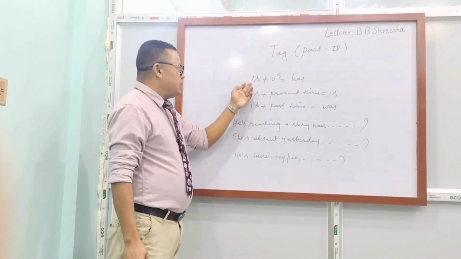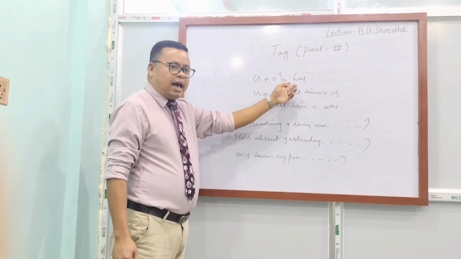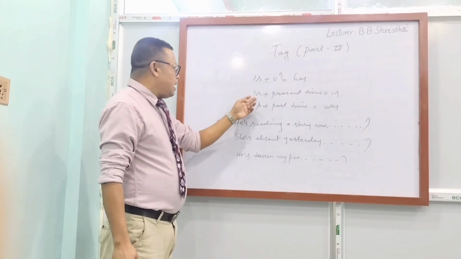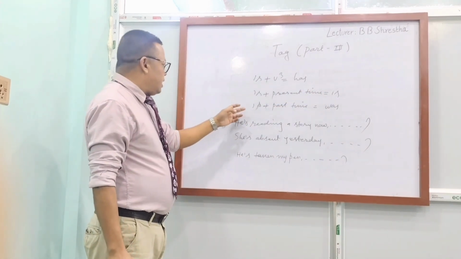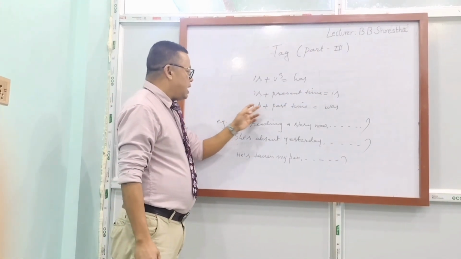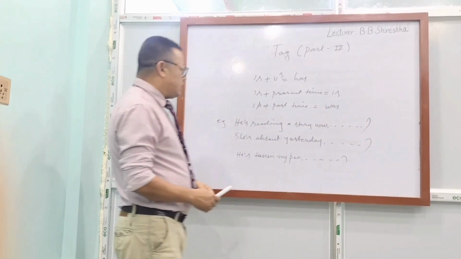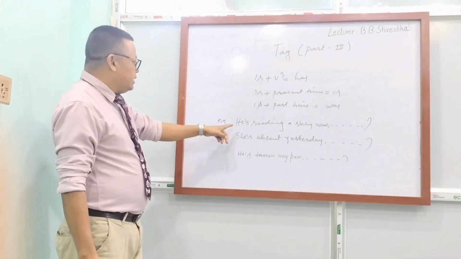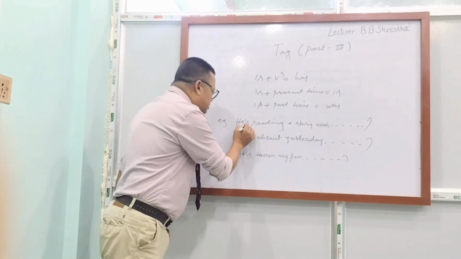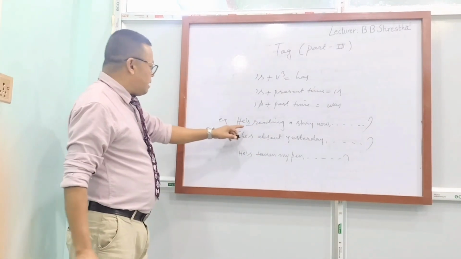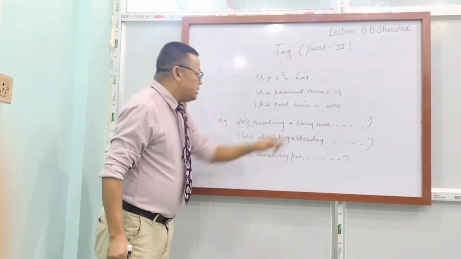If there is apostrophe S plus Part-3, at that time we have to know that that apostrophe S is has. Similarly, if there is apostrophe S plus present time, that is is. And lastly, if there is apostrophe S and past time, at that time that apostrophe S is was. Now let's look at the example. Example number 1. He's reading a story now. This apostrophe S we have to find out. This apostrophe S is is, because here is now, present time.